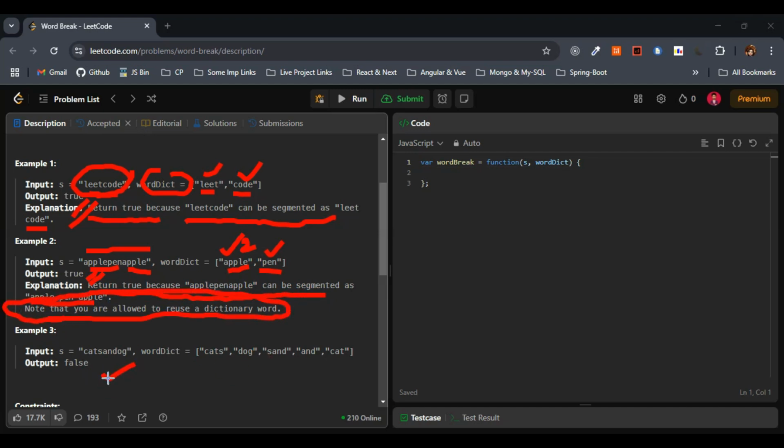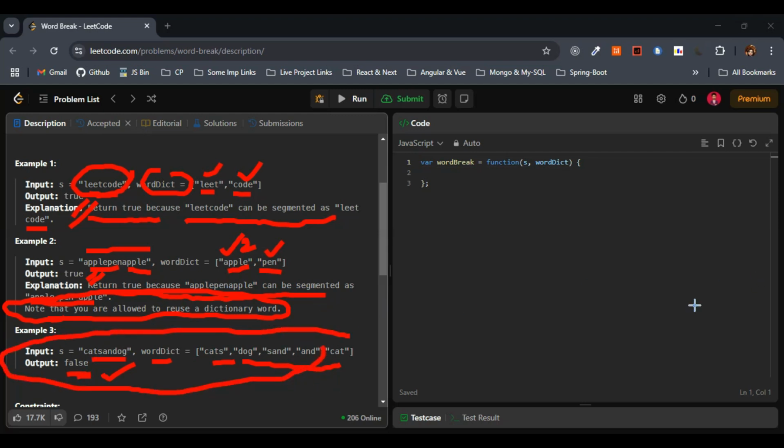Let's come to example 3. Here they have given catsandog, and the word dict is cats, dog, sand, and cat. In this case the output is false. This is one thing we have to keep in mind. I hope the question is clear.